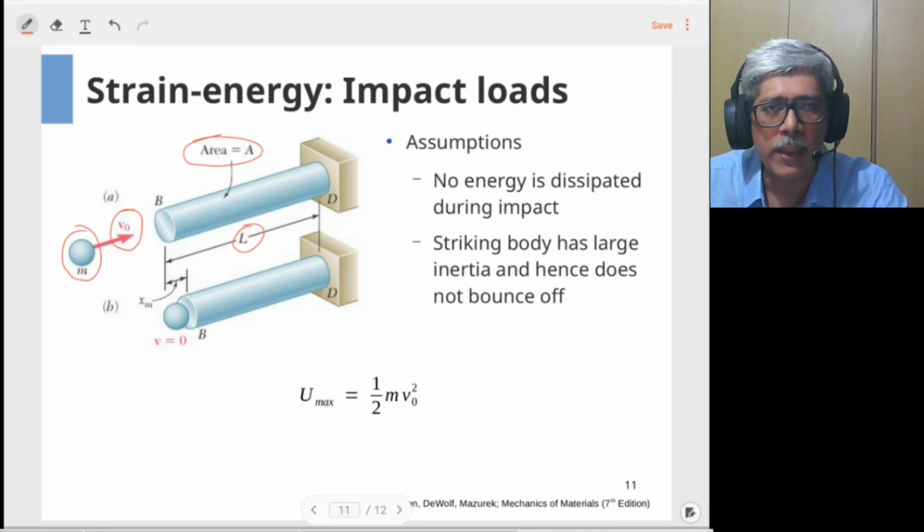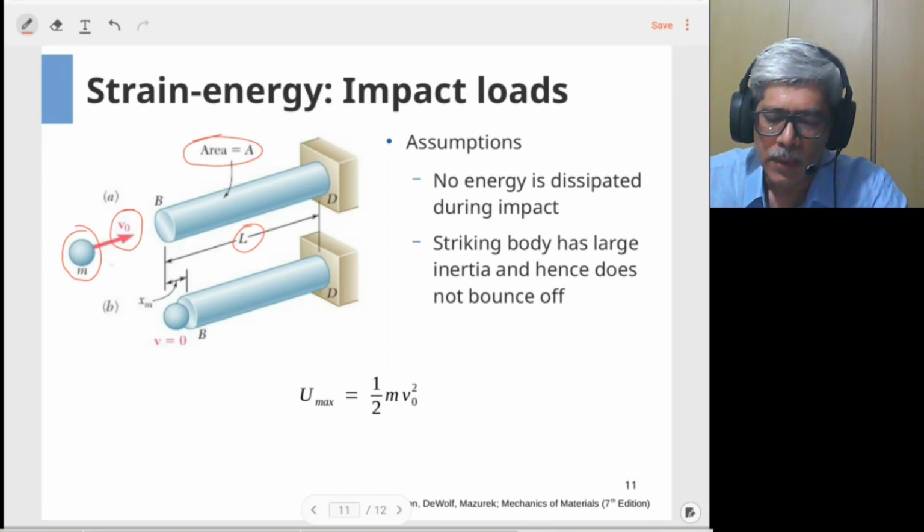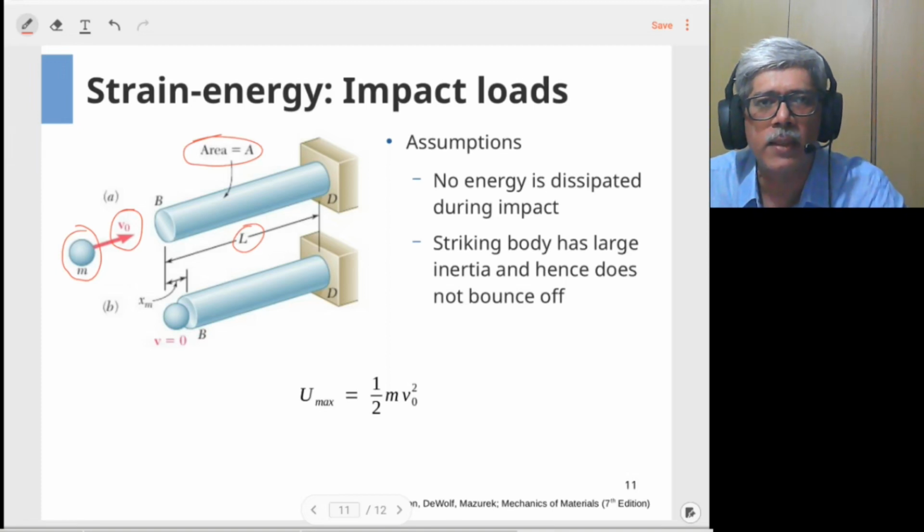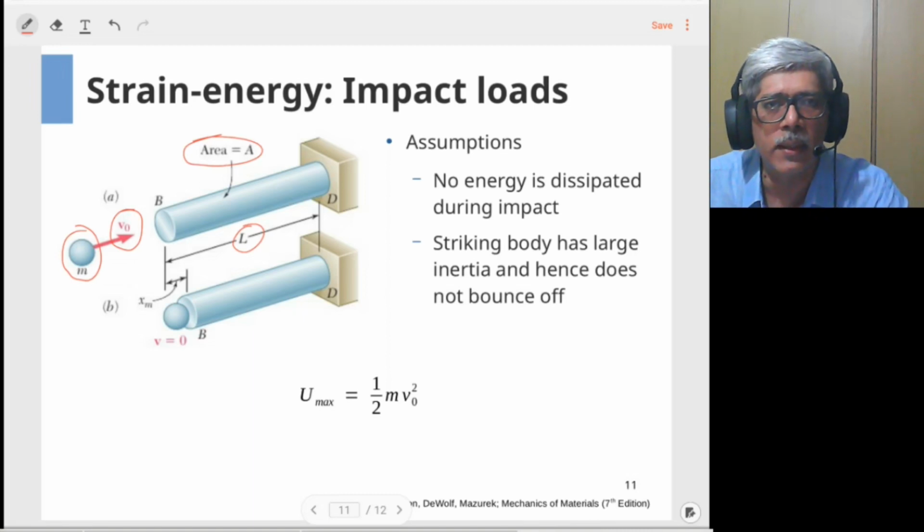So when this body hits our rod, the kinetic energy will be imparted to the body. In this analysis, we are assuming that whatever energy is getting through the hitting body will be completely absorbed in terms of strain energy of the body.